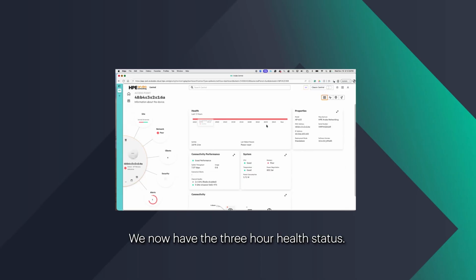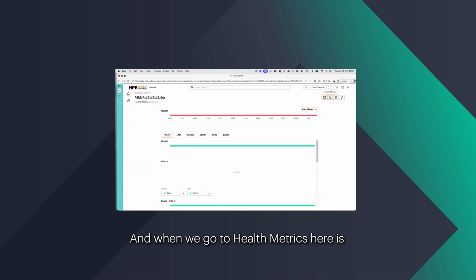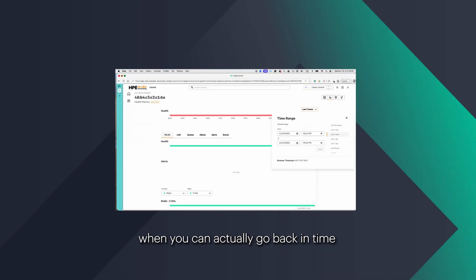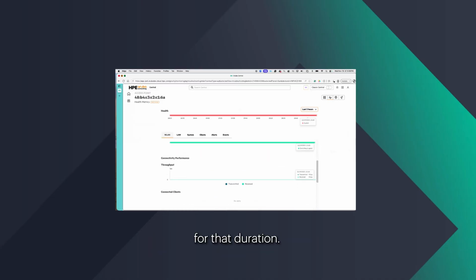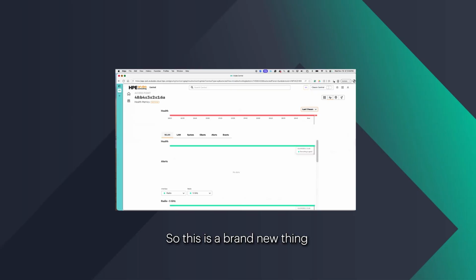We now have the 3-hour health status. When we go to health metrics, you can actually go back in time and pick any 30 minutes in the last 30 days. This was not available before. You can pick any 30 minutes or even 40 minutes; it can be a custom duration. And you will see all the KPIs below for that duration. So this is a brand new thing that came out as of this week.